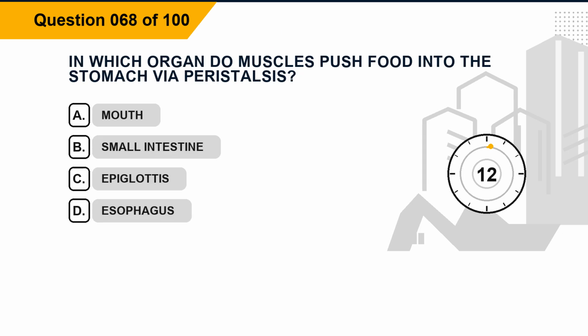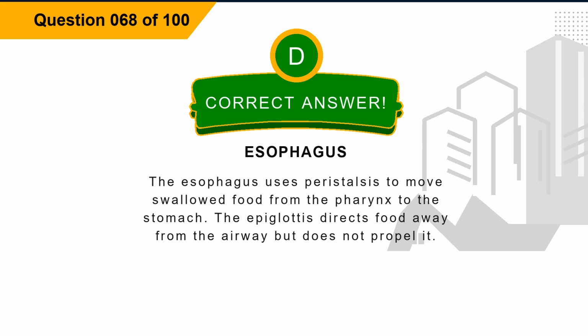Question 68. In which organ do muscles push food into the stomach via peristalsis? Option A. Mouth. Option B. Small intestine. Option C. Epiglottis. Option D. Esophagus. The correct answer is option D. Esophagus. Explanation. The esophagus uses peristalsis to move swallowed food from the pharynx to the stomach. The epiglottis directs food away from the airway but does not propel it.